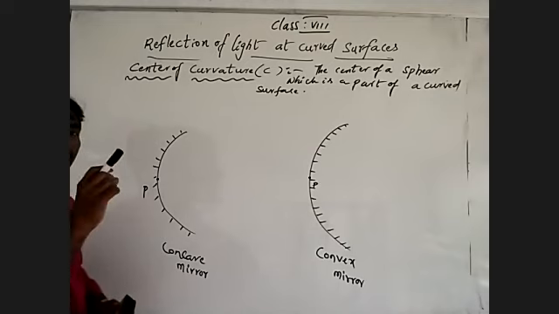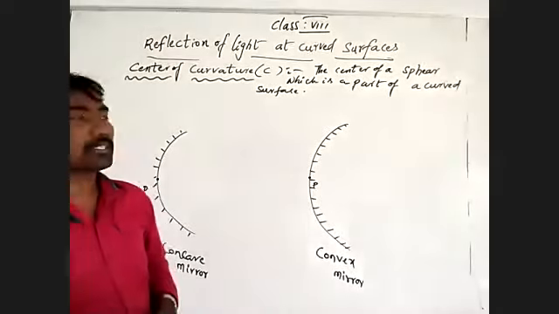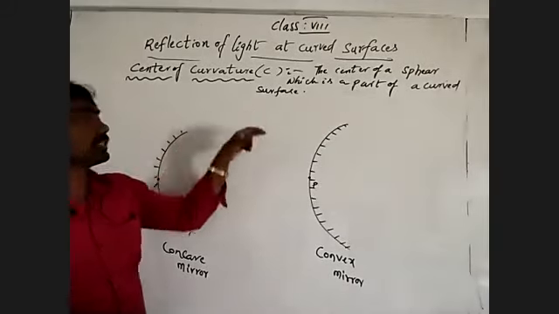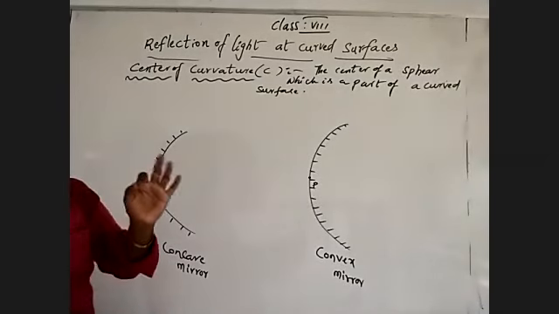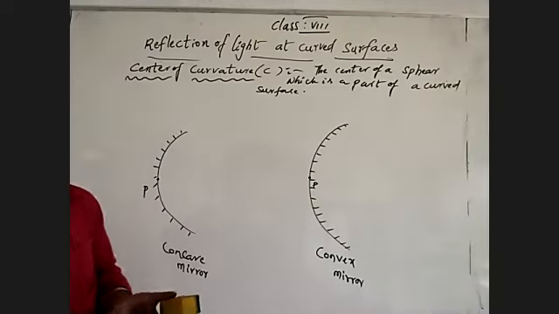The center is for what? A sphere. The center of curvature is the center of the sphere. What I'm saying is that the mirror is a part of the curved surface.